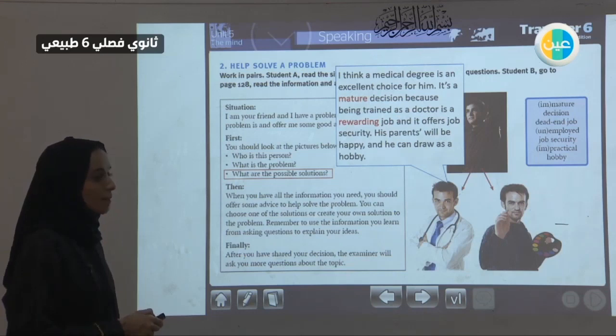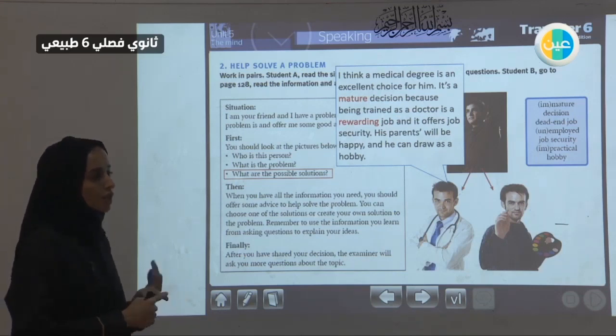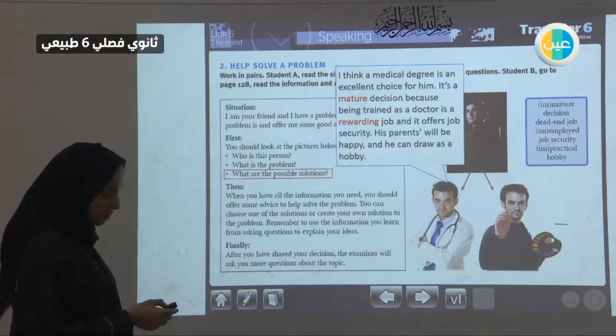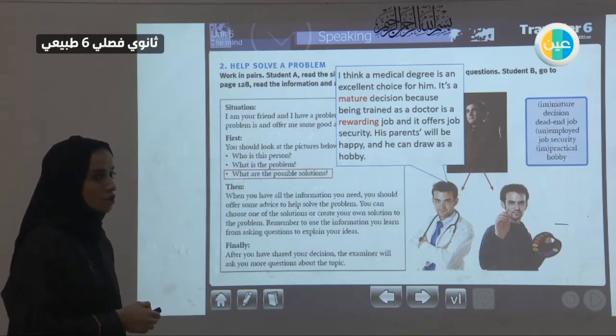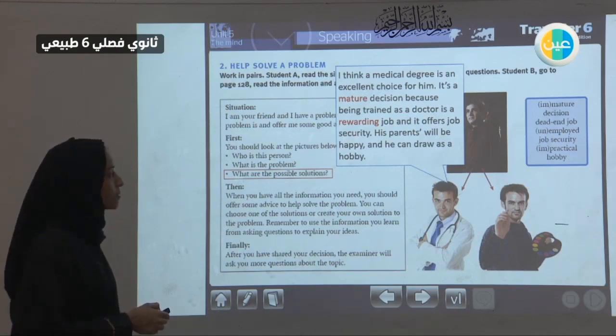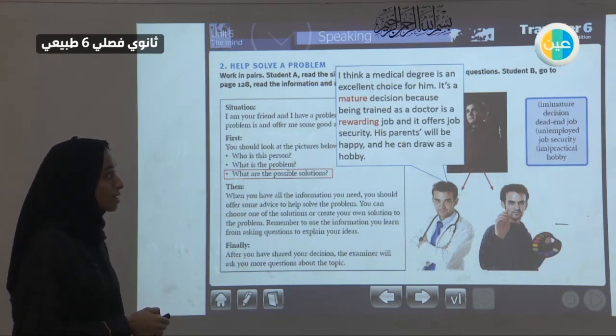What is rewarding? You will feel that you are successful. It would give you a good amount of money, and you are going to help others, the feeling of helping others. And it offers job security. Job security means you will never lose your job. There are always jobs for a doctor. His parents will be happy. If he is a doctor, his parents will be happy, and he can draw as a hobby. So you will not give up drawing.